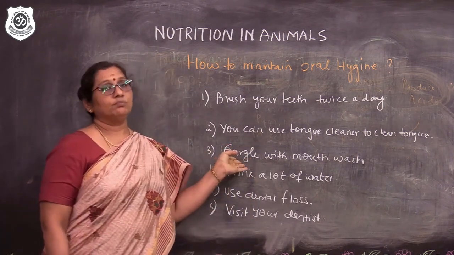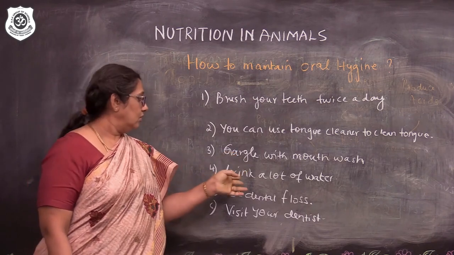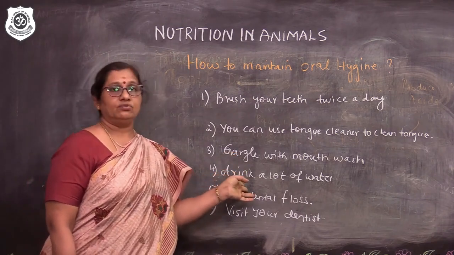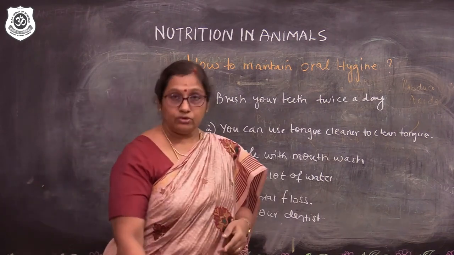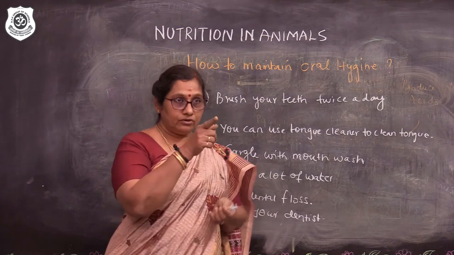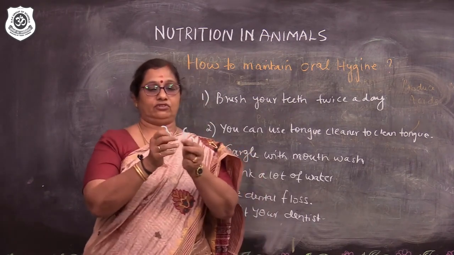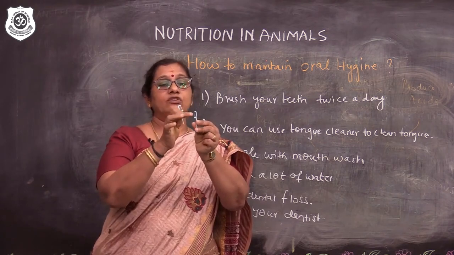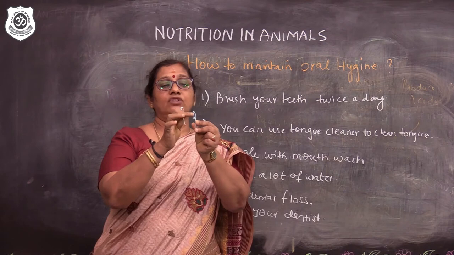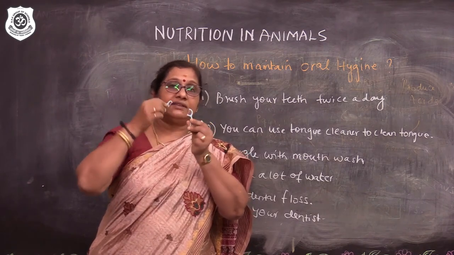Next, gargle with mouthwash. Wherever mouthwash is available, you can use that also. Drink a lot of water, that is very, very important. You said dental floss. Do you know the meaning of dental floss? Have you seen it? No? Now I will show you what dental floss is. This is dental floss. Actually, there will be a small thread. Can you see this thread? You will put it in between the teeth.